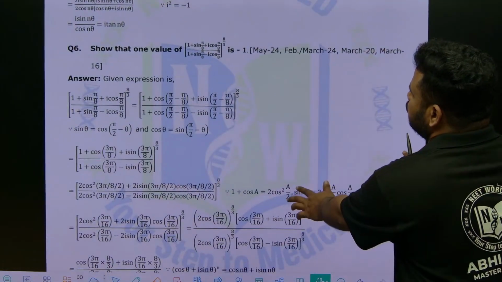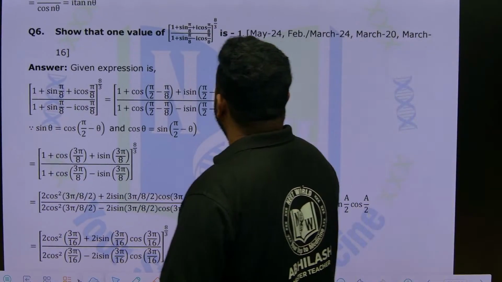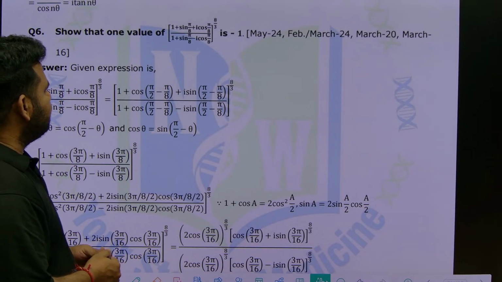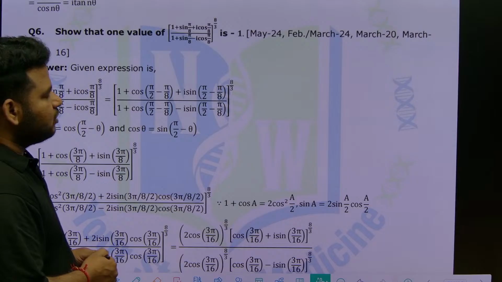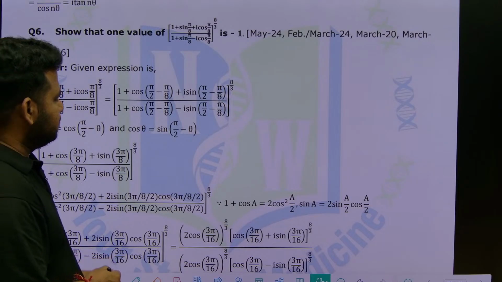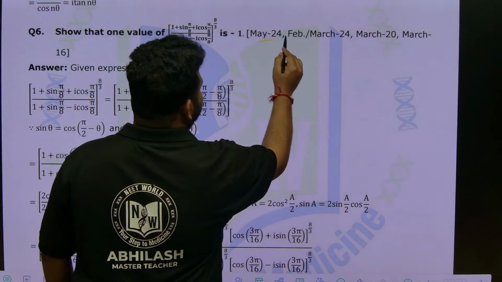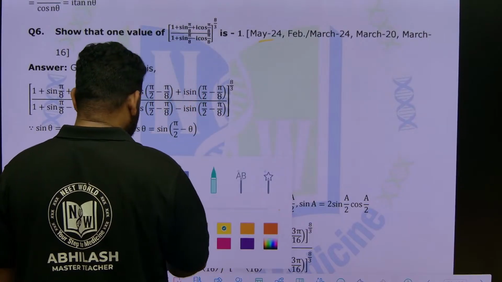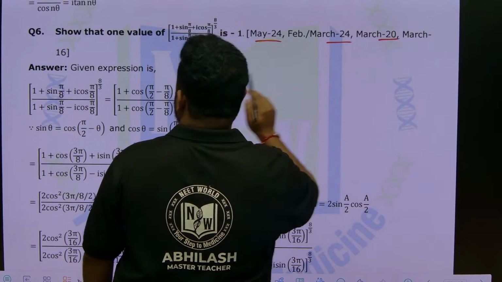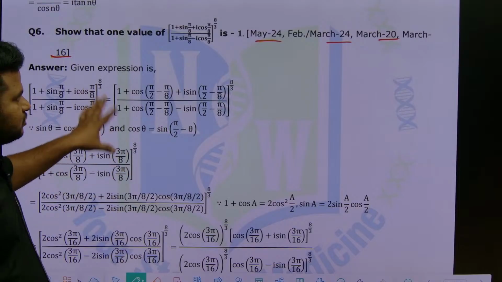They are telling, show that one value of (1 plus sin pi by 8 plus I cos pi by 8) divided by (1 plus sin pi by 8 minus I cos pi by 8), to the power of 8 by 3, is minus 1. This has been asked in multiple examinations, in 2024, again in 2020, and again in 2016. That means this question is important. So let us solve this question.